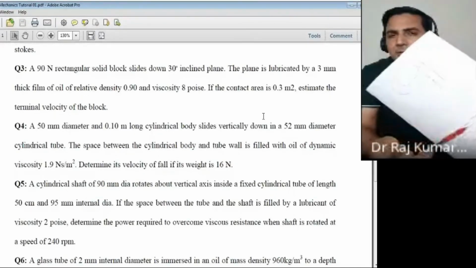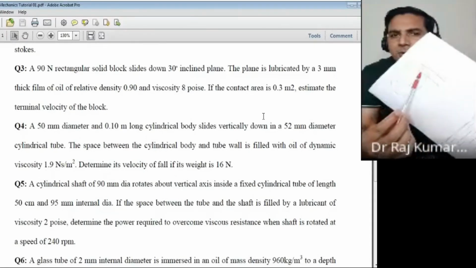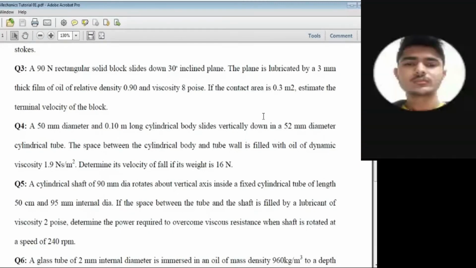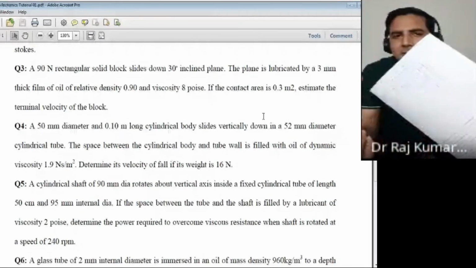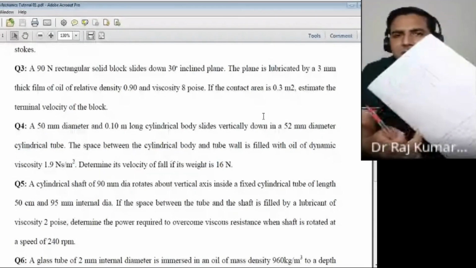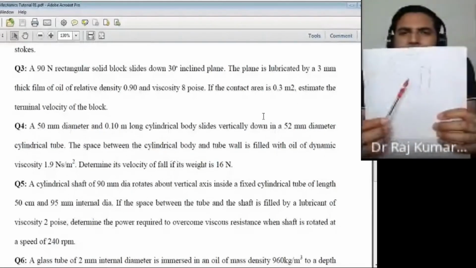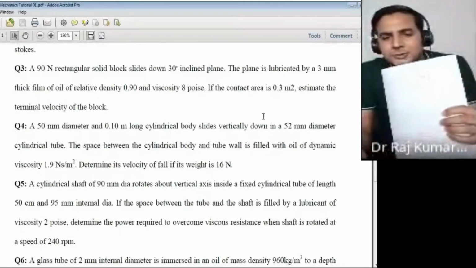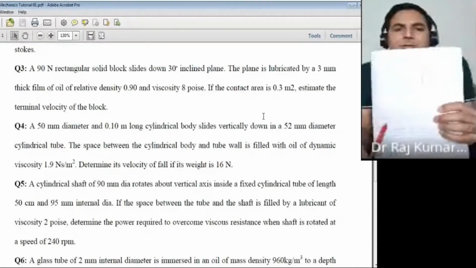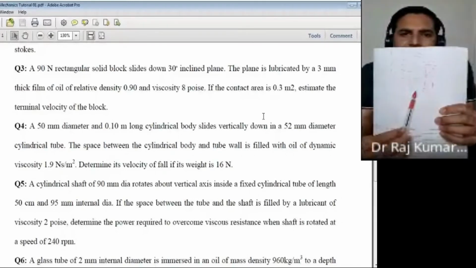So in the previous one, what did you do? Here was a plane and here was a block which was moving with some velocity. Yes or no? Yes, sir. So here, in place of the block, you have a cylinder. The rest of the formulations would be the same. Now, if you want the downward force balance in the vertical case, the downward force would be the weight of the inner cylinder, which is given here as 90 Newton. So 90 would be the downward force.